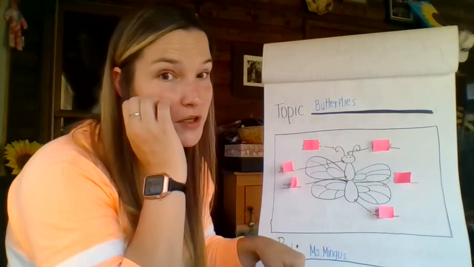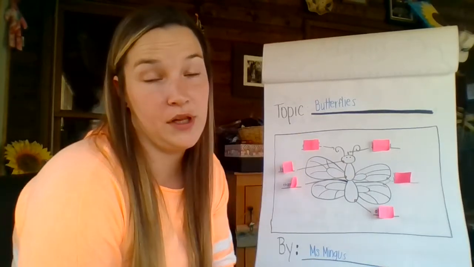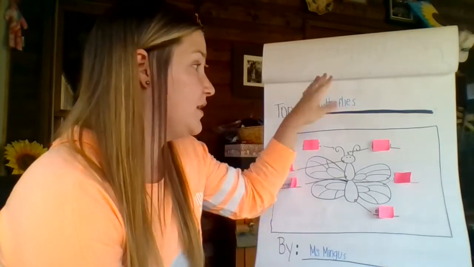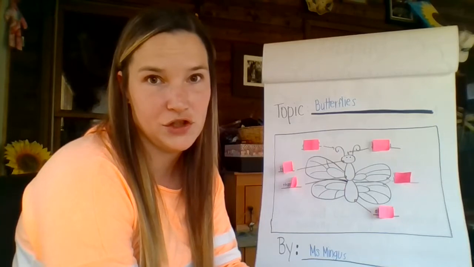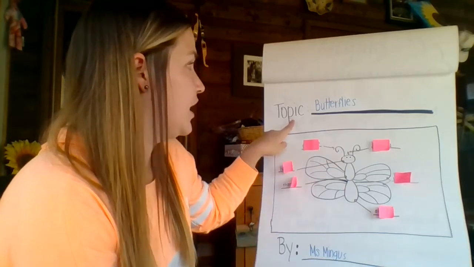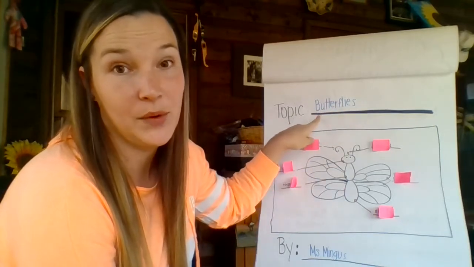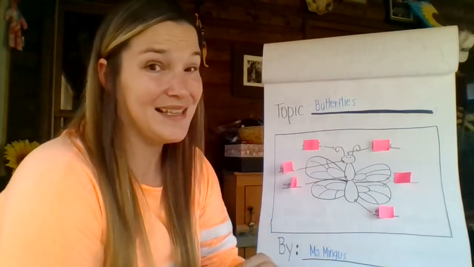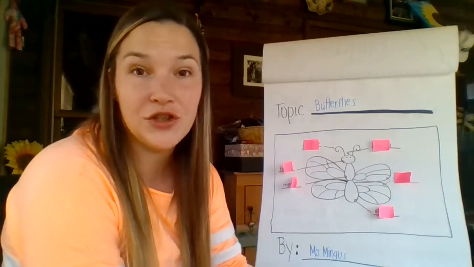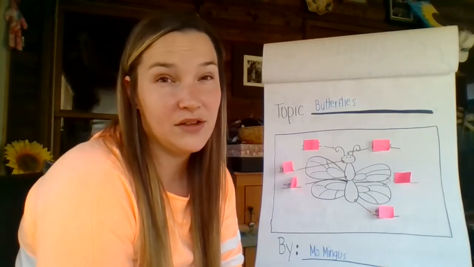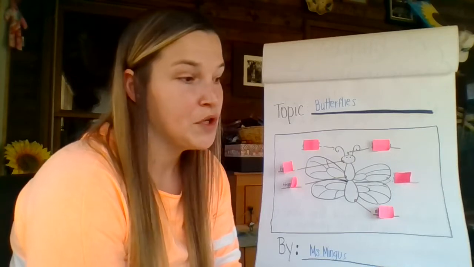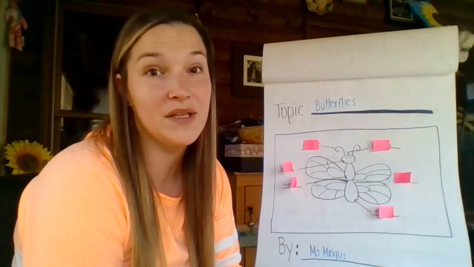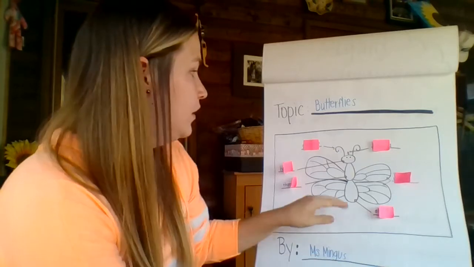So you can watch me first, or you can pause it and go along with me and make it as you go if you want to too, okay? But this is going to be the first page of our butterfly story. So we know that our topic is butterflies, so we need to write that word butterflies on our topic, okay? Our next step was to draw a picture of a butterfly, and I wanted to make it look as real as I could, okay? So I am going to put a picture of a butterfly in when I put your assignment so that you'll have something to look off of as you go, okay?